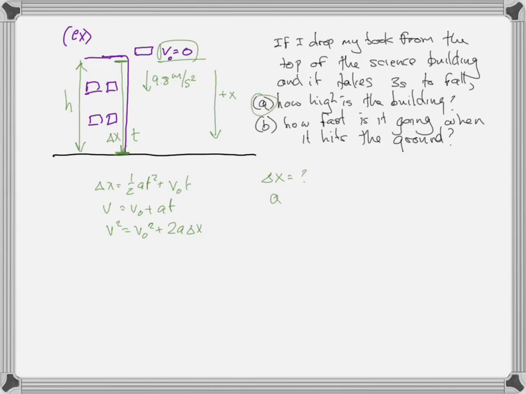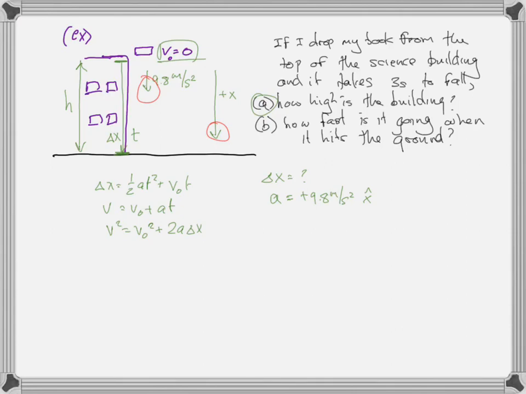Do we know what a is? Yes, now that we've defined down as our positive direction, then the acceleration is the acceleration due to gravity, and as always, look at the direction of this arrow versus the direction of that arrow. If they're pointing in the same direction, then they've got the same sign. Okay. So a is positive 9.8 meters per second squared in the x direction. Everything's in the x direction, so I won't bother putting that. If we want to, we could say in the x direction. I'll do that.